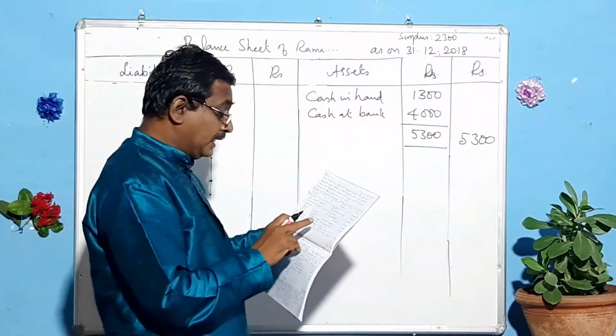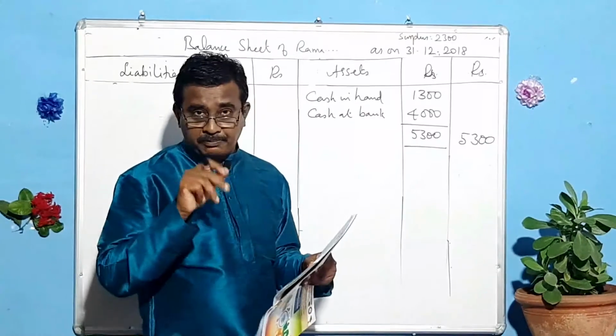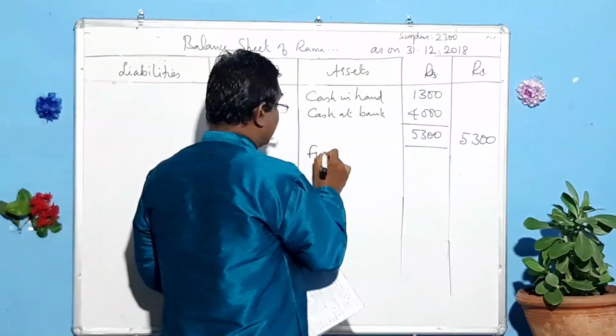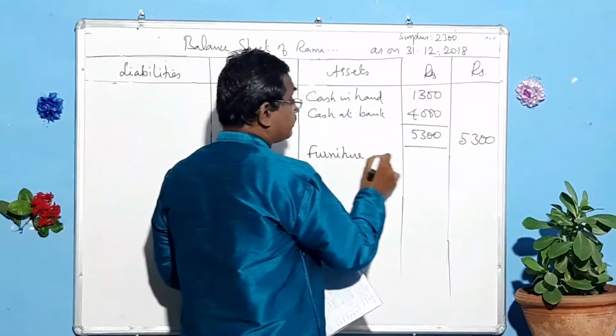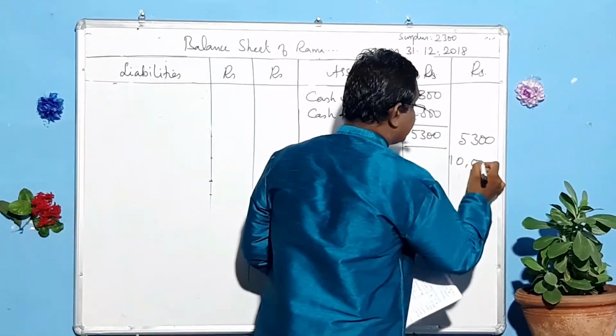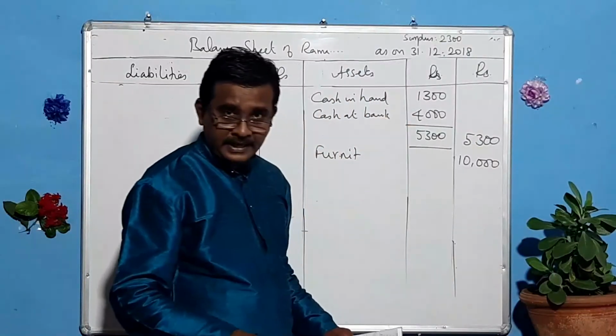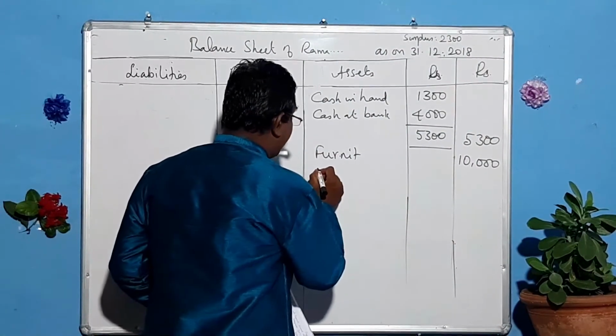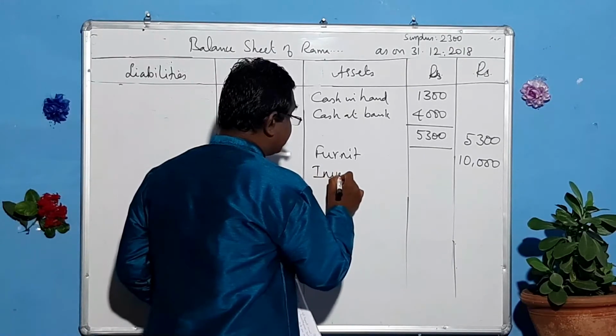Next one. During the year they have purchased furniture. That should be brought here. Furniture 10,000. And in the year investments were made, and that was 28,000.